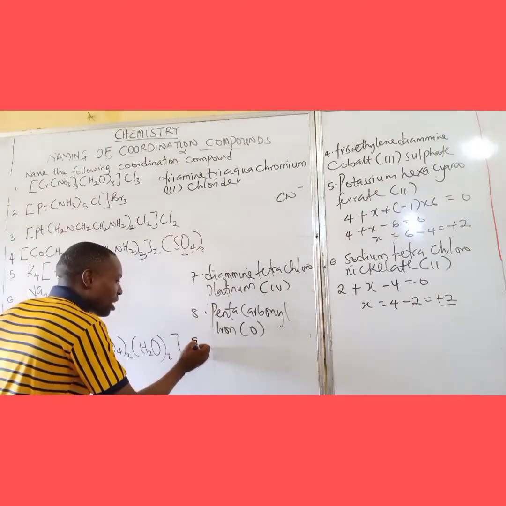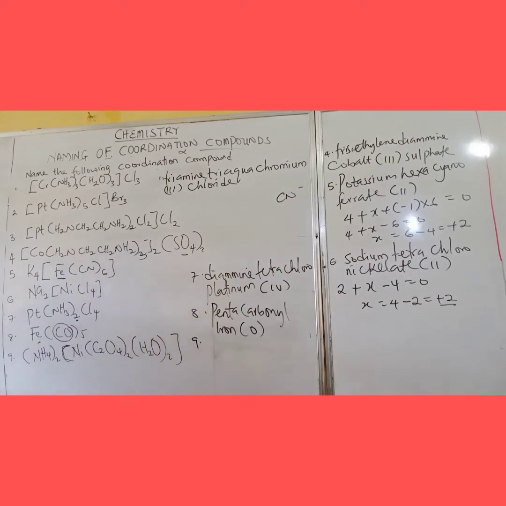Number 9, which is the last on our list here, is simple. This one involves a positive ion with a negative ligand, so we name the positive first.